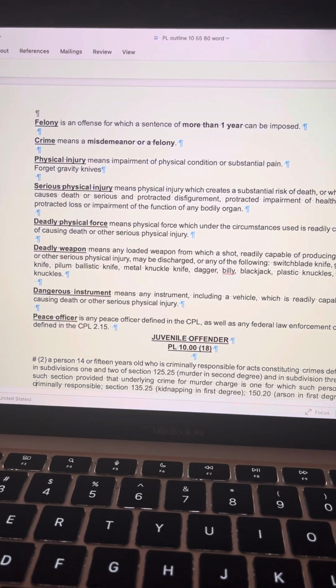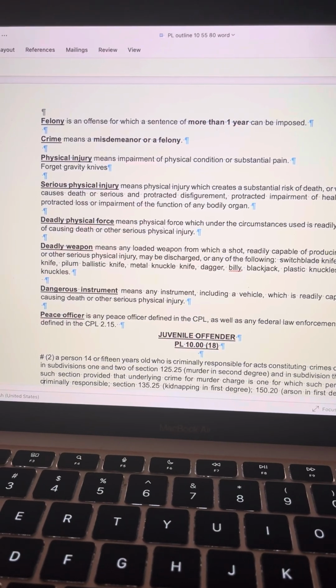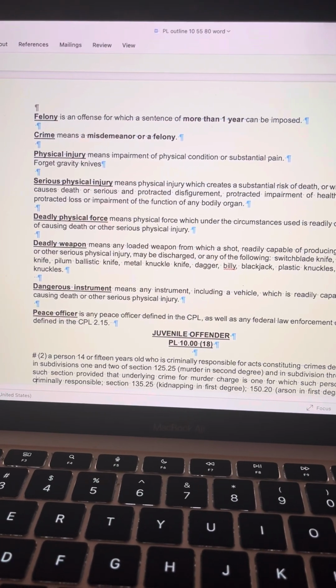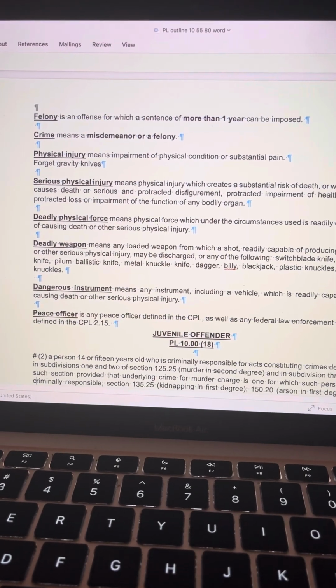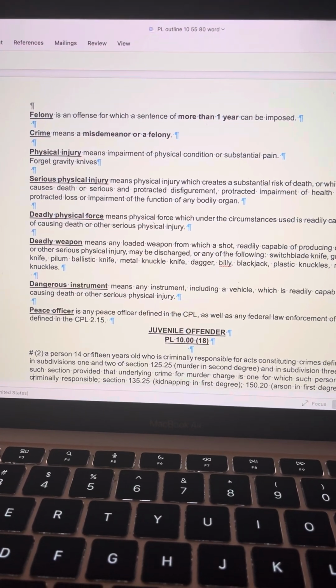Dangerous instrument means any instrument including a vehicle which is readily capable of causing death or other serious physical injury. Peace officer is any peace officer defined in the CPL, as well as any federal law enforcement officer defined in the CPL 2.15.